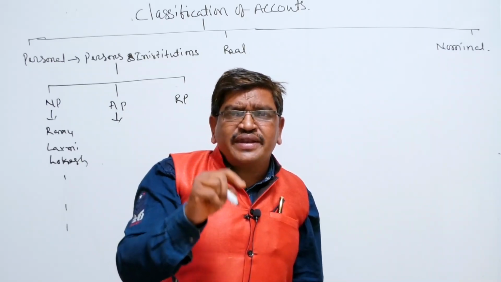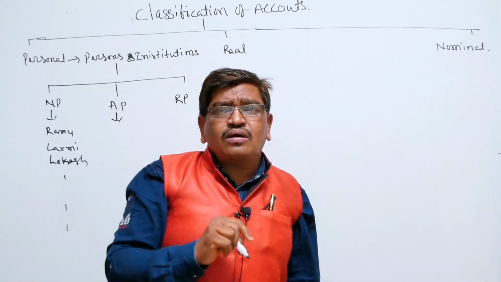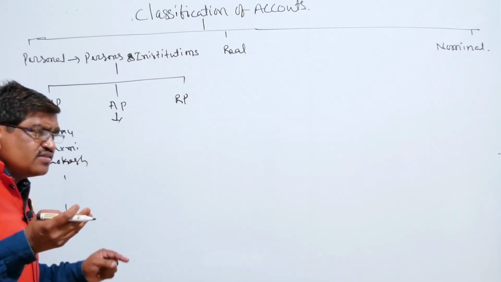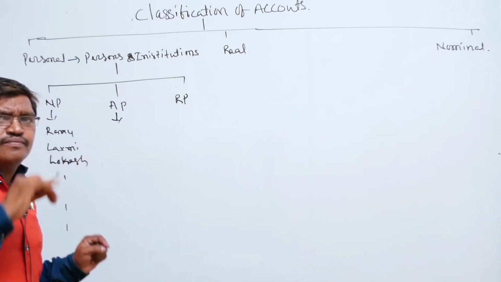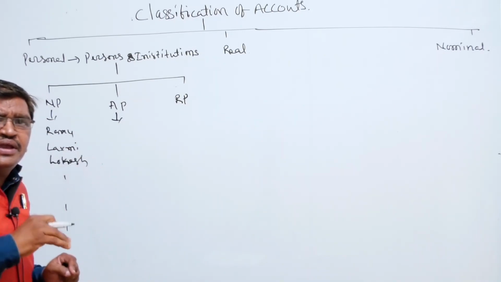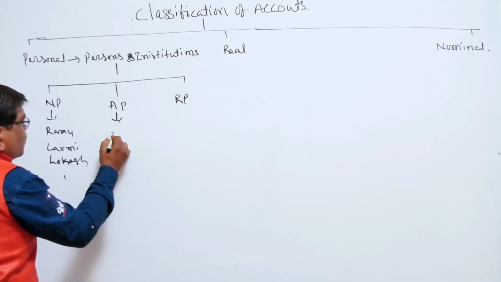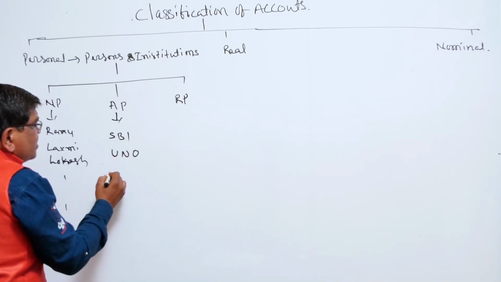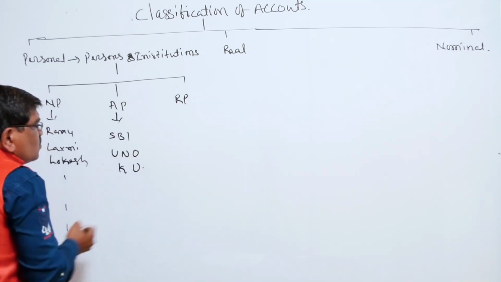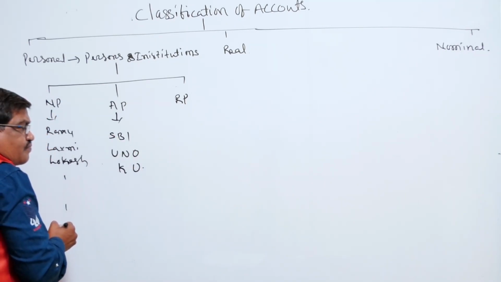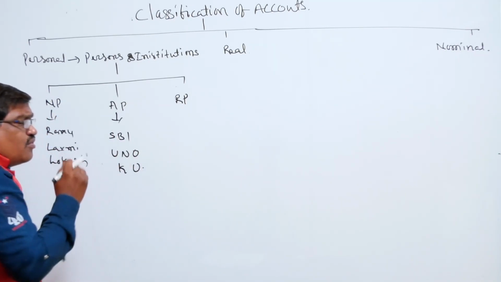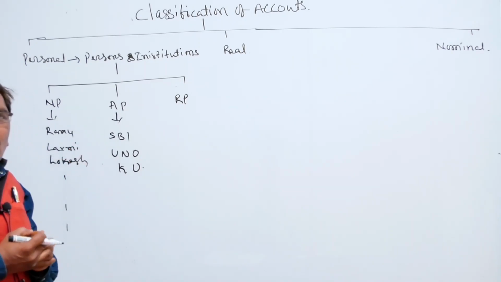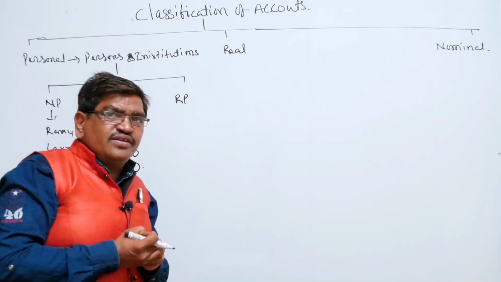Human beings created these things, called artificial persons. Example: State Bank of India, United Nations Organization, Kakatiya University. These are firms or institutions, names that come under artificial persons.